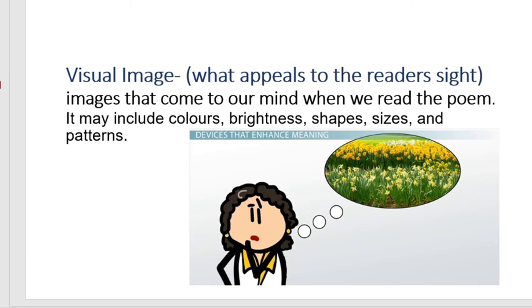And visual image means the poet appeals to the reader's sense of sight by describing something the poet sees. That is, the images that come to our mind when we read the poem, and it may include colors, brightness, shapes, size, and patterns.